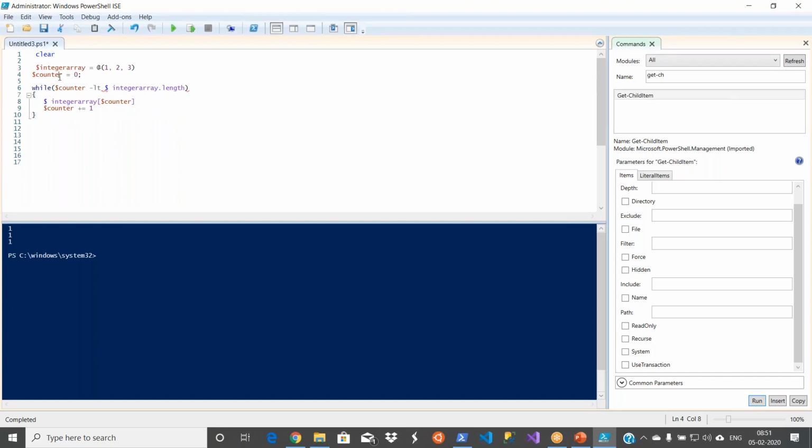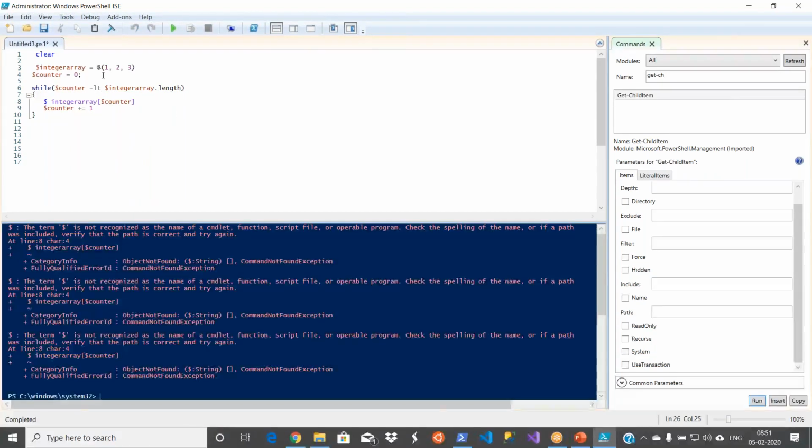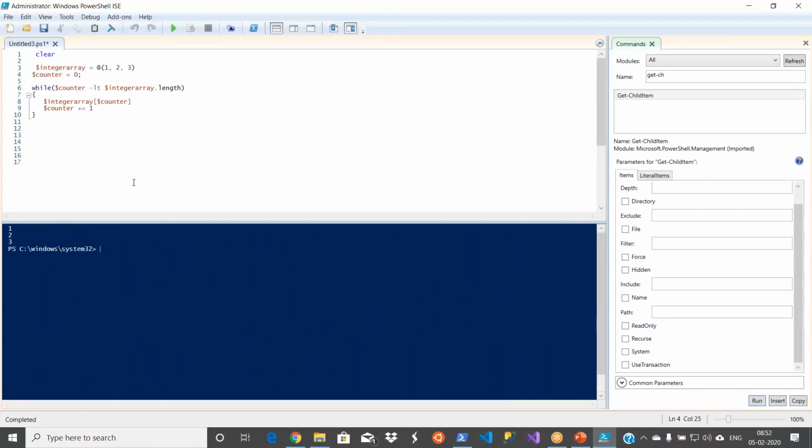With a while loop, you initialize the variable before the loop and increment it inside the loop. But in the for loop, you initialize it right there along with counter plus plus. So there is a small syntax difference. Okay, so this is the $integerArray. Okay, 1 2 3. So your while loop is looping through each and every value of your integer array, and it is checking the condition.